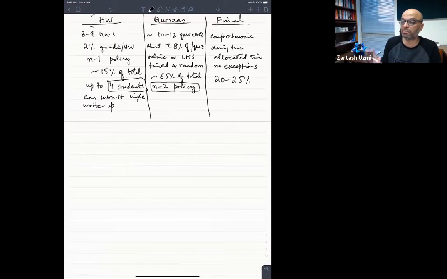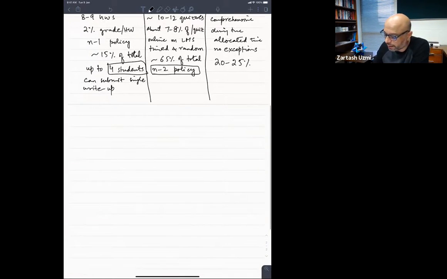The electricity power went off, and we didn't have any internet available at that time. So we do understand that there are these sort of emergency situations. So make sure that you keep that N-2 policy for the emergency situations, not for general hanging out with the friends. Okay. So please keep that in mind.